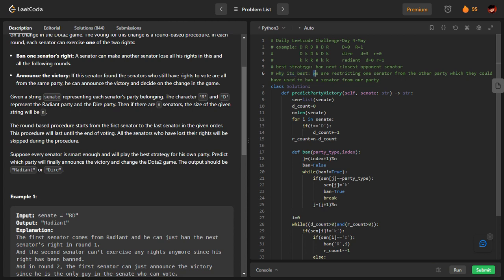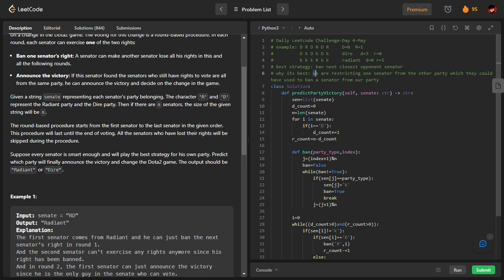The idea is very simple. We are restricting one opponent senator from the other party, which they could have used to ban a senator from our party. We are restricting one senator from voting. That is one advantage. The second advantage is we are saving one of our own senators, because if the opponent voted, one of our party members could have got banned. That is the basic idea.